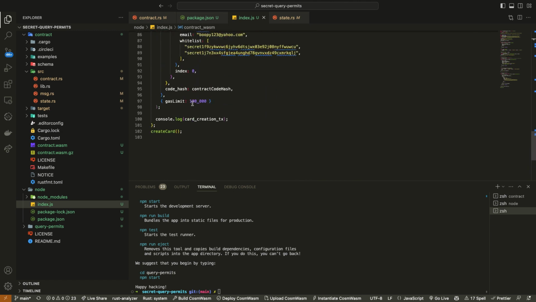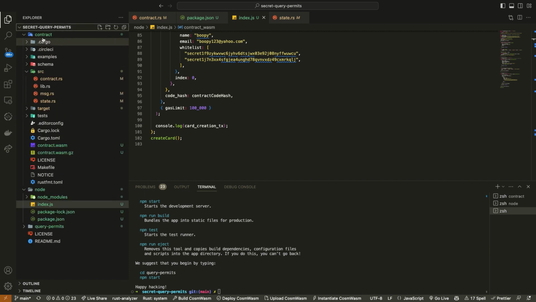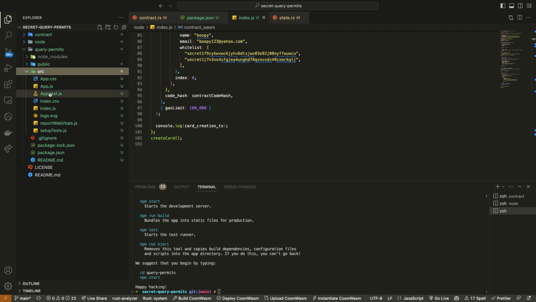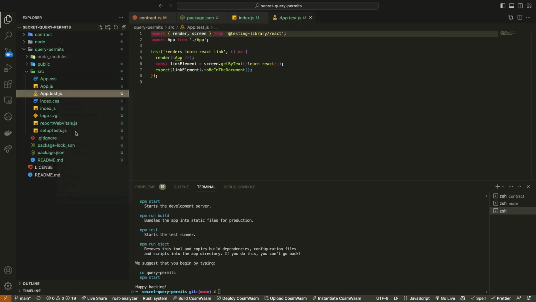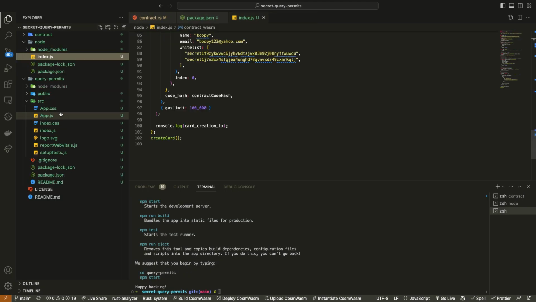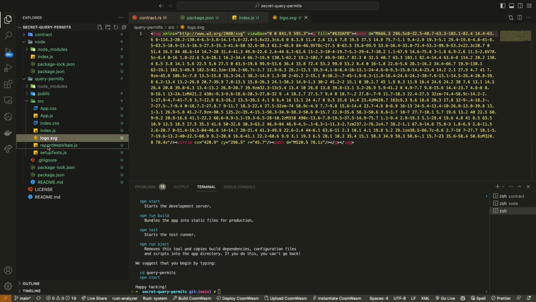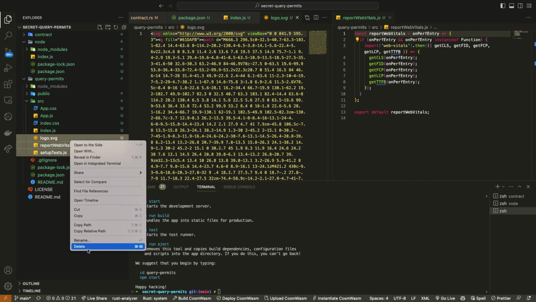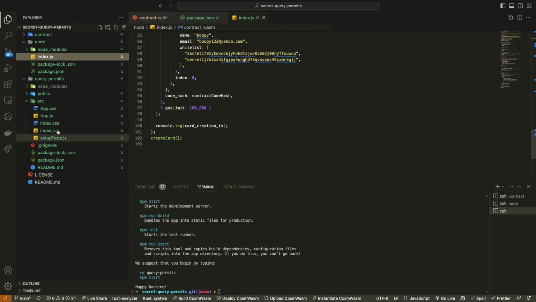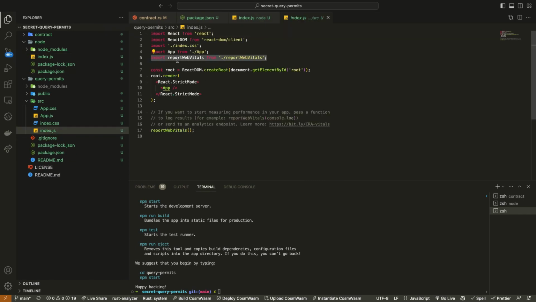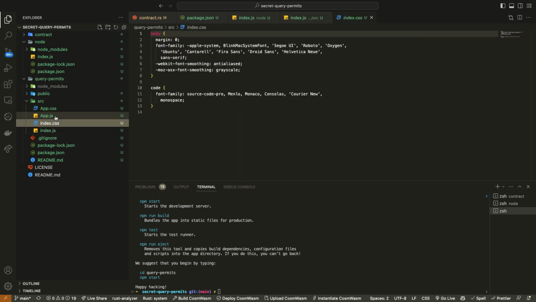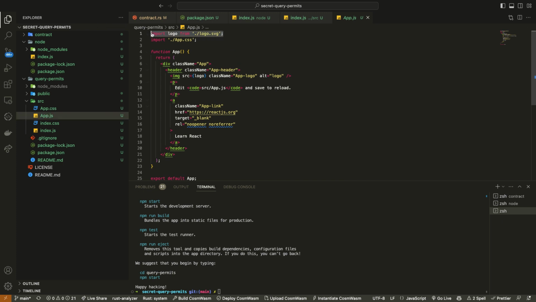All right, so what are we rocking with now? All right, we got our React app. Let's just get rid of all this boilerplate stuff that we don't need. I think we can delete all that, right? Delete. We don't need this. We don't need this. We don't need the logo.